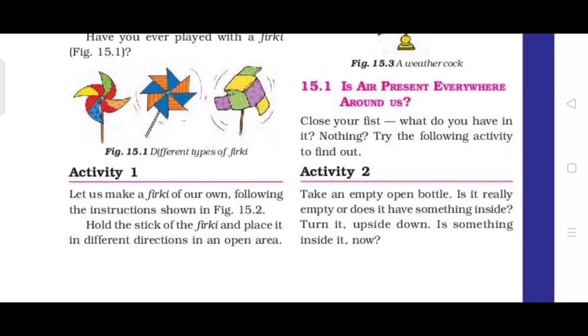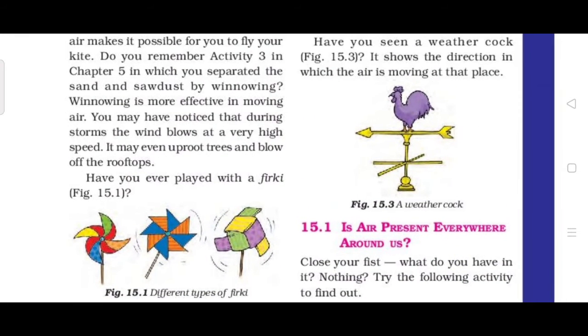Likewise, weather clock. See the picture, it is a weather clock. It shows the direction because of what? Air present around us. Because of air, it shows the direction. Okay. Then the next topic is air present everywhere around us. We know that, right? Air is present everywhere around us.